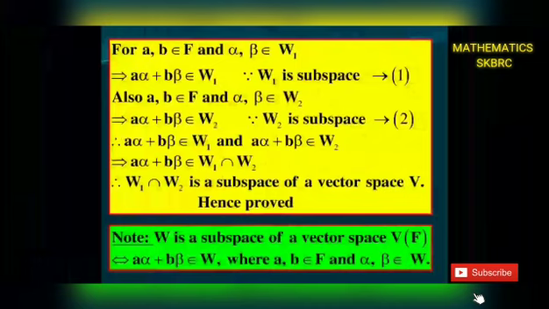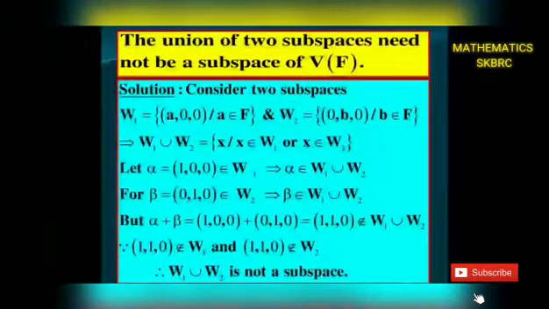Therefore, a, b belong to F, alpha, beta belong to W1 intersection W2 gives a alpha + b beta belongs to W1 intersection W2. That gives W1 intersection W2 is a subspace of V(F). Hence, proved this theorem. It is very clear that the intersection of any two subspaces of a vector space is also a subspace, but the union of two subspaces need not be a subspace of V(F).